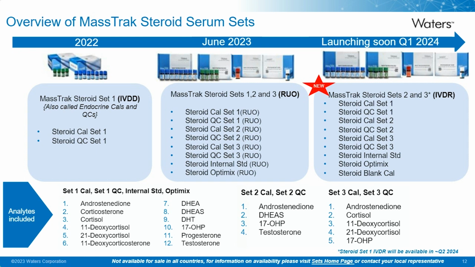All of the CAL, QC, IS and optimization sets can be ordered individually, and some of the components like the IS and OptiMixes are compatible across all 3 pairs of CAL and QC sets. All 3 sets are available in RUO format currently, with the CAL and QC set 1 also available in the IVDD format in Europe. We've launched these RUO sets 1, 2, and 3 in June this year, and we're very pleased to announce the upcoming launch of the IVDR-approved sets 2 and 3 that should become orderable in the next 2 to 3 months. Set 1, IVDR, will then soon follow up with a launch in Q2 next year.